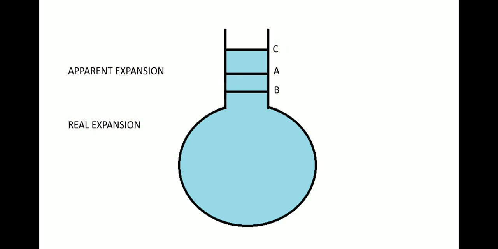So we can say that the volume B to C is actually the volume AB plus the volume AC. If you add AB and AC, that will be the total volume BC.